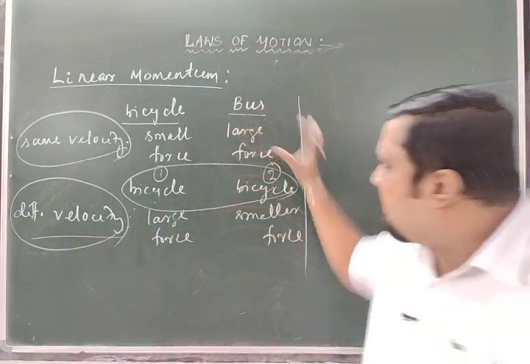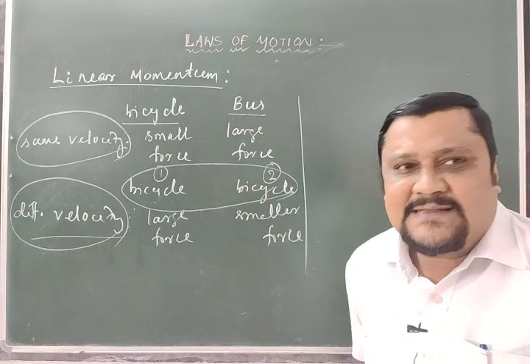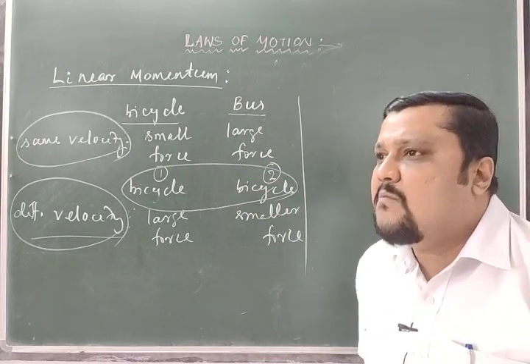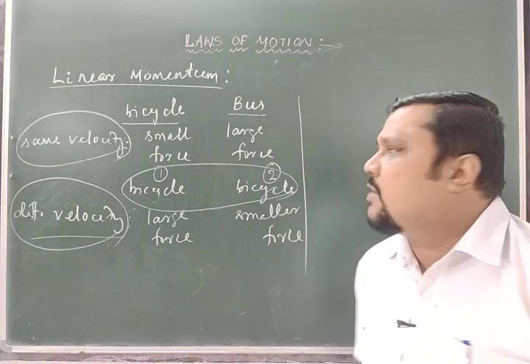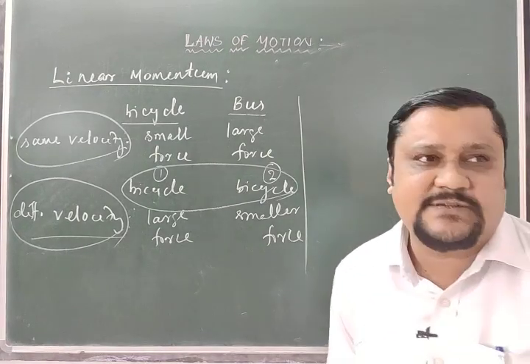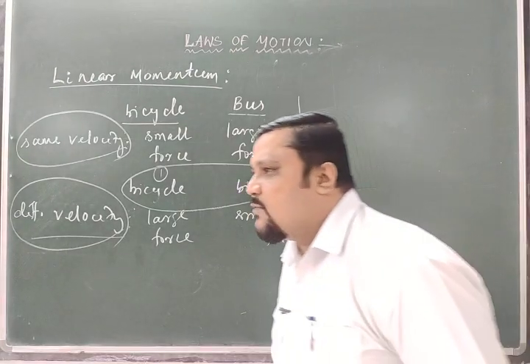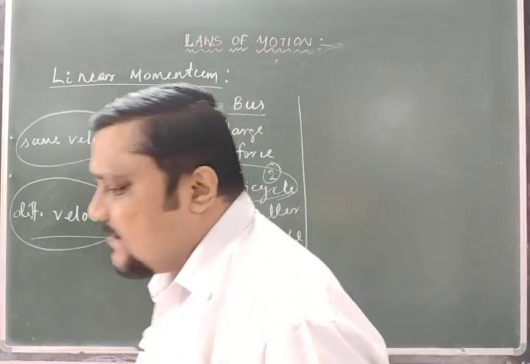If you combine all these things, what is the quantity that actually decides how much force is required to stop a body or to change its velocity? That physical quantity is nothing but linear momentum.